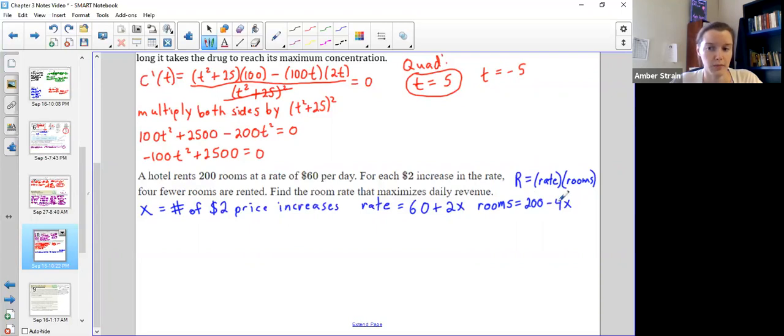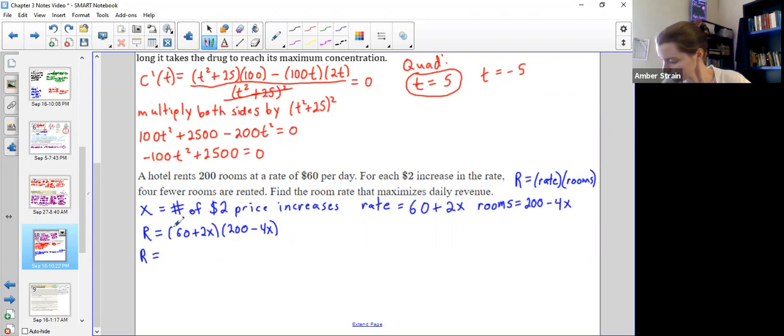So now I can put them into the same revenue function. So back to basics, the revenue was the rate times the rooms. So the 60 plus $2 price increases, and the 200 rooms minus 4 times the $2 price increases. So again, I could use my product rule, but it'd be just a little bit nicer if I could FOIL this together, save me a step.